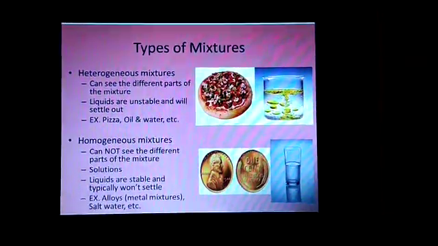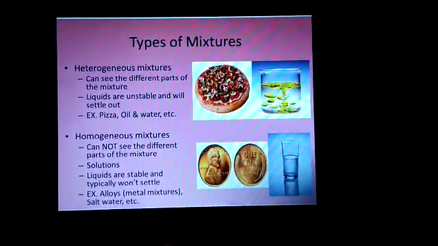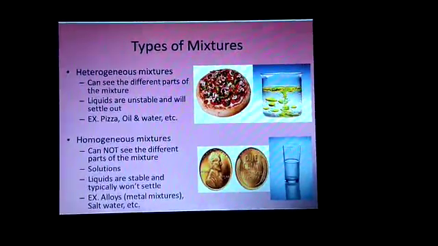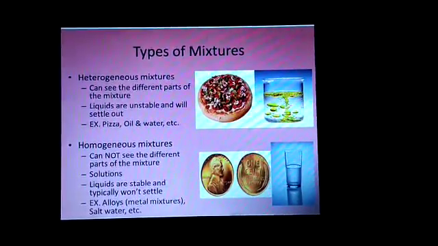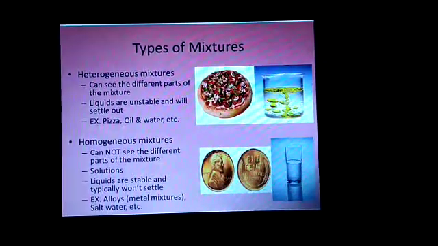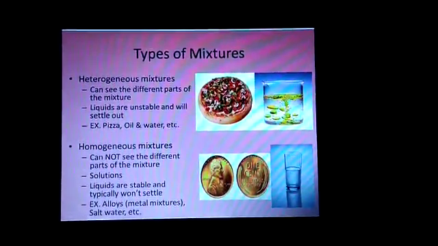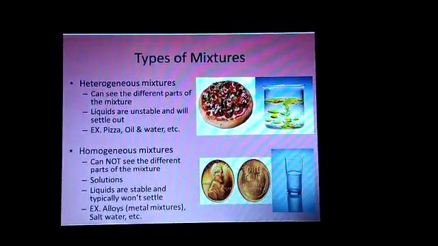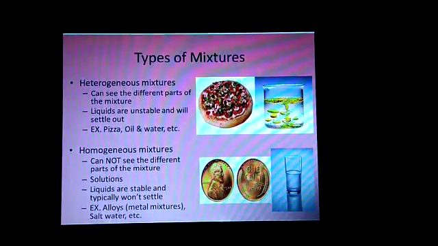Now, heterogeneous mixture, once again see the definition and its characteristics. You can see the different parts of the mixture. The liquids are unstable and will settle out. Liquids are unstable means the constituents present in the mixture cannot be completely dissolved in any liquid.